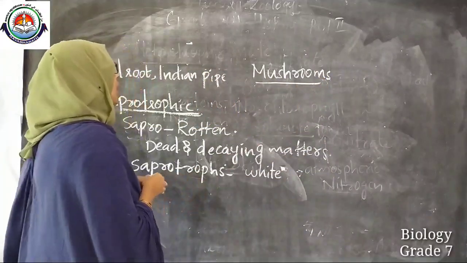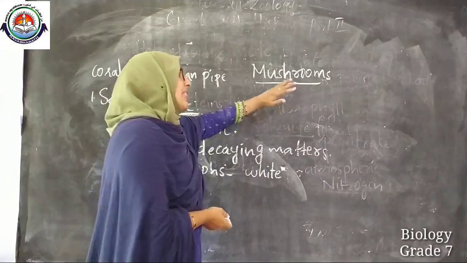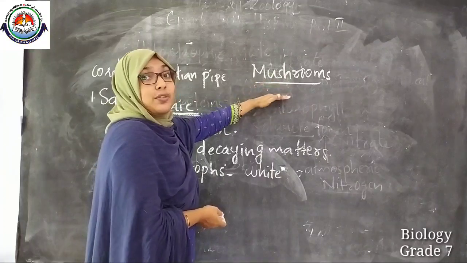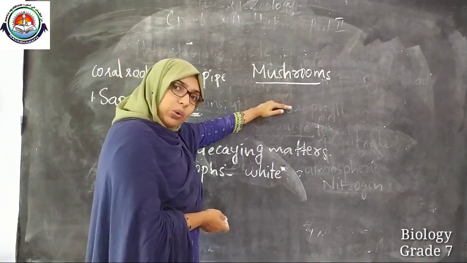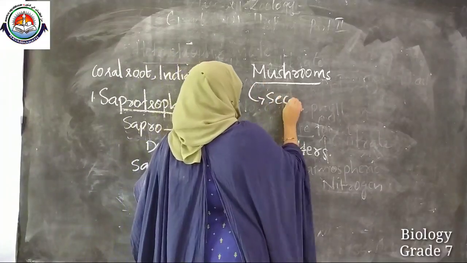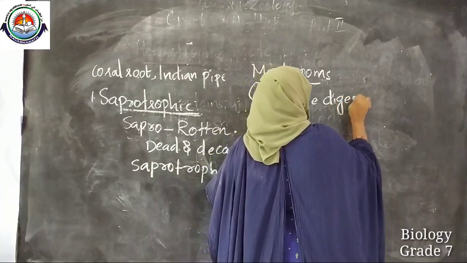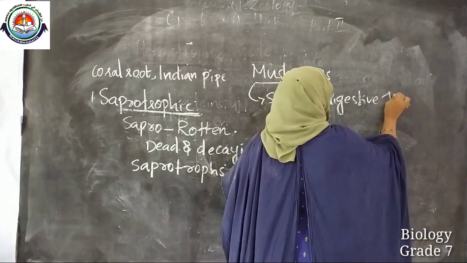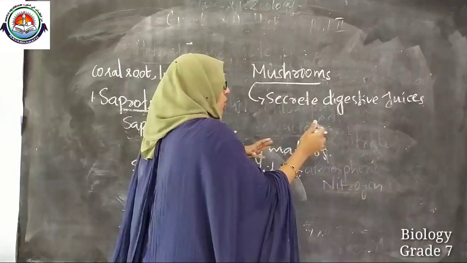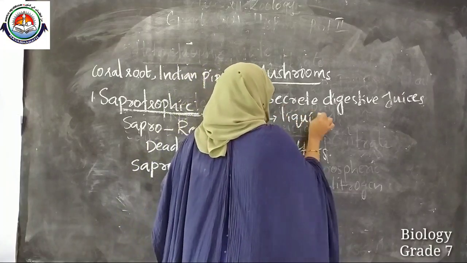So why are they growing on that wood? They are deriving the nutrients from that wood. How are they deriving? These mushrooms will secrete certain digestive juices which dissolve that wood and it will be transformed into liquid.